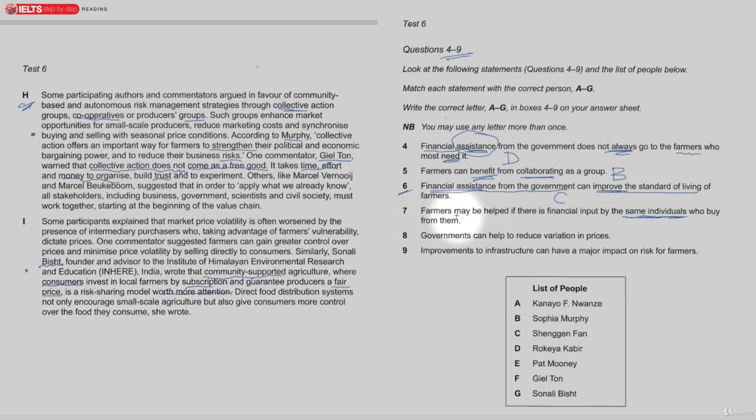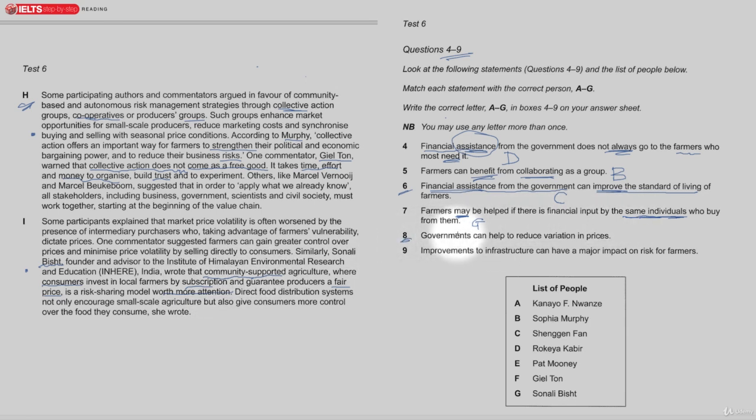So this doesn't say definitely, but it may be. It's worth more attention. So all of this relates to G, Sonali Bisht. And the word consumers, same individuals, community-related people.